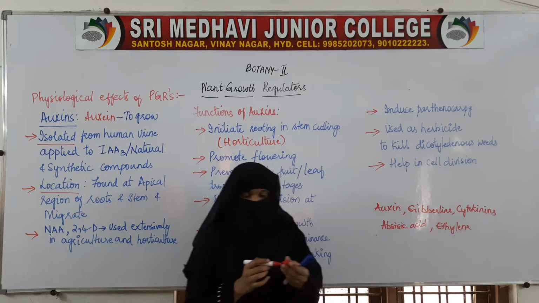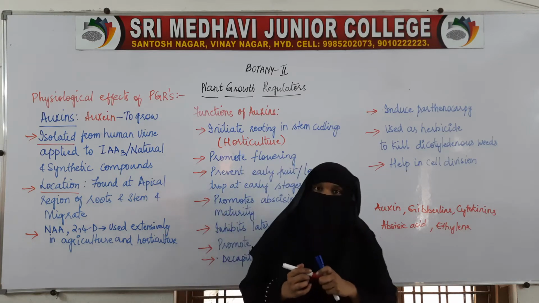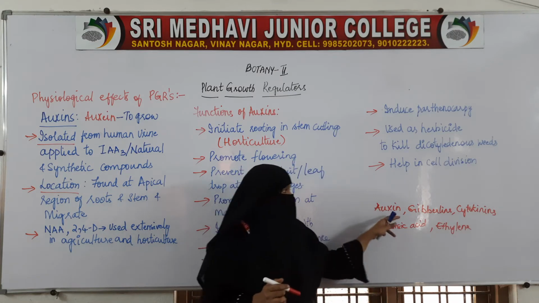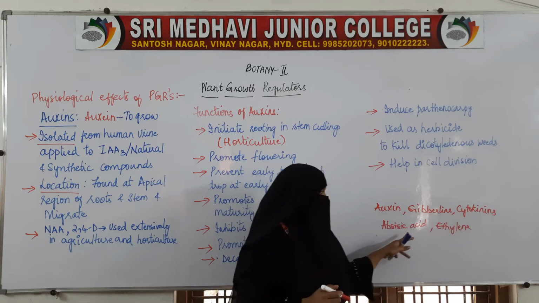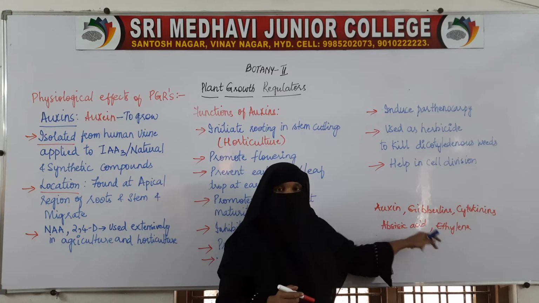Plants have 5 growth regulating substances: auxin, gibberellins or gibberellic acid, cytokinins, abscisic acid and ethylene.